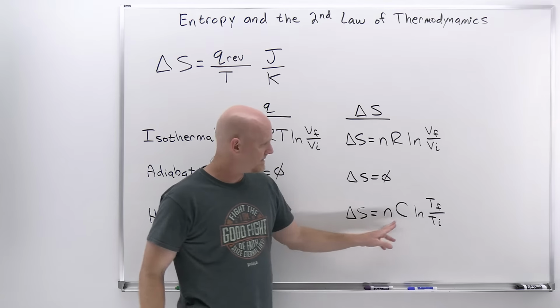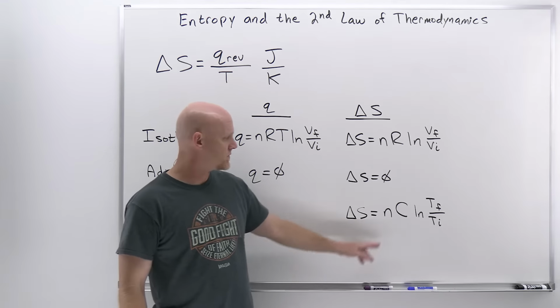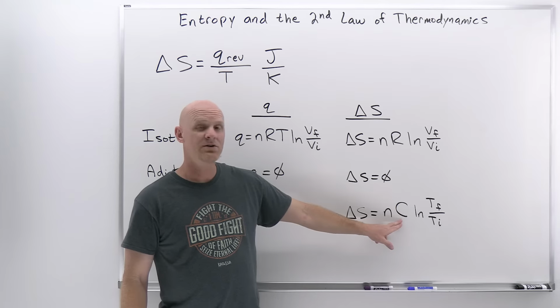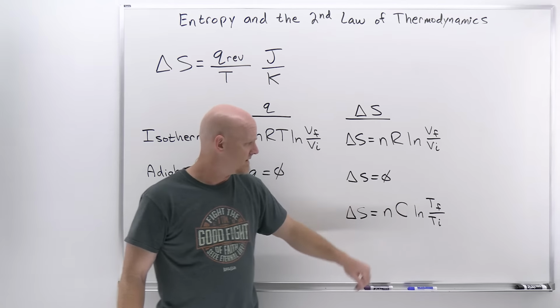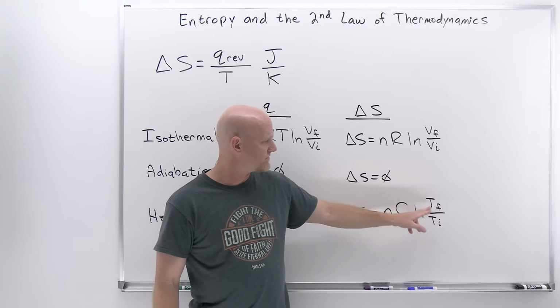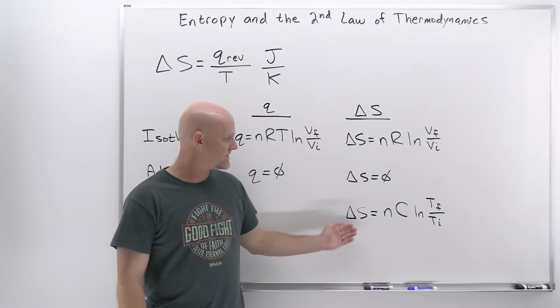is n C ln(T final over T initial), where n is your number of moles. C here is your molar heat capacity, and then finally the natural log of the final temperature over the initial temperature, and that'll get us delta S for the system.